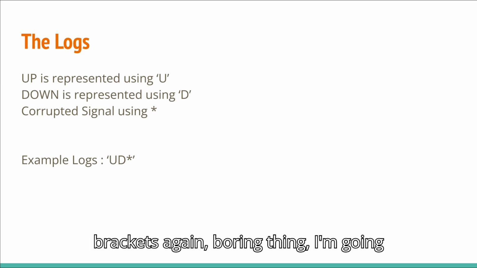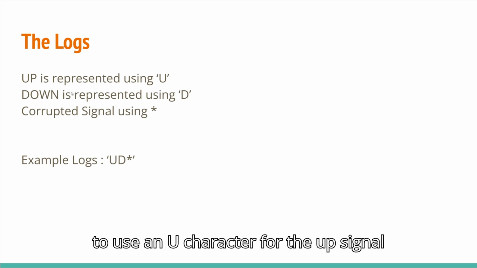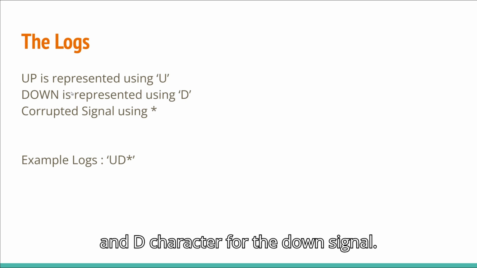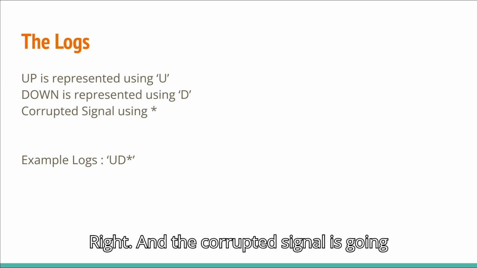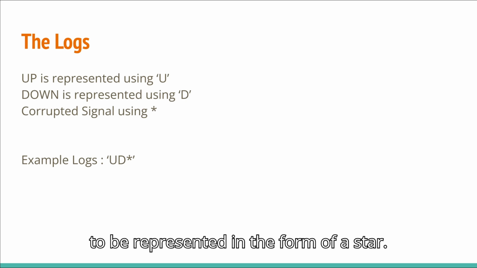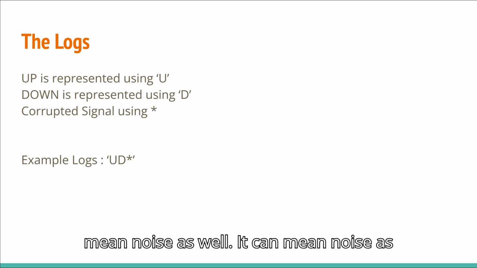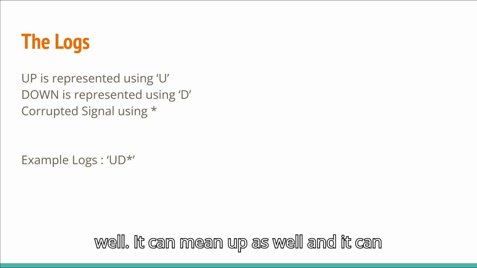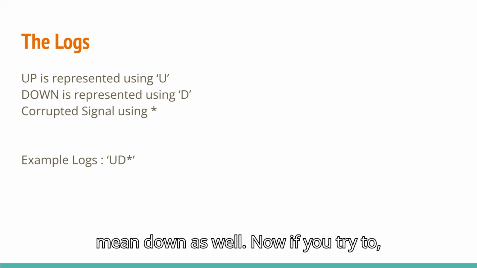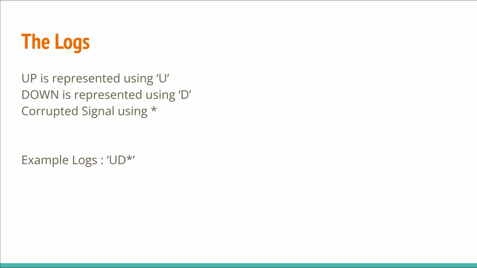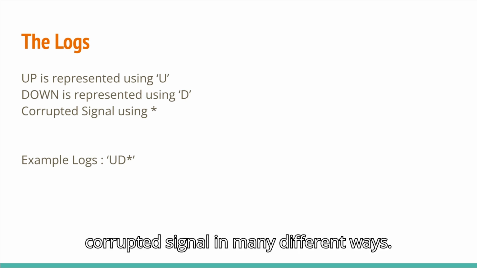Now instead of opening and closing brackets, again a boring thing, I'm going to use a U character for the up signal and a D character for the down signal, right? And the corrupted signal is going to be represented in the form of a star. Note, guys, the corrupted signal can mean noise as well. It can mean up as well, and it can mean down as well.